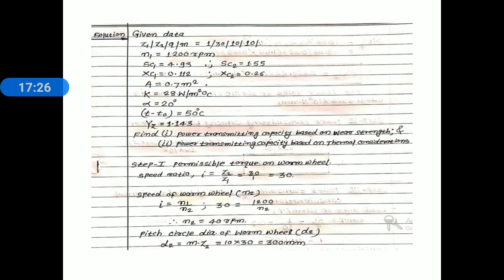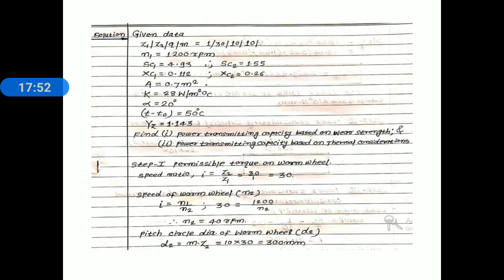MT3 is equal to, we know the relation for MT3, 18.64 XC1 SC1 YZ D2 raised to 1.8 into module. Similarly, MT4 is 18.64 XC2 SC2 YZ D2 raised to 1.8 into module. Okay, now first of all, we find out the permissible torque on a worm wheel. Step number one, permissible torque on a worm wheel.